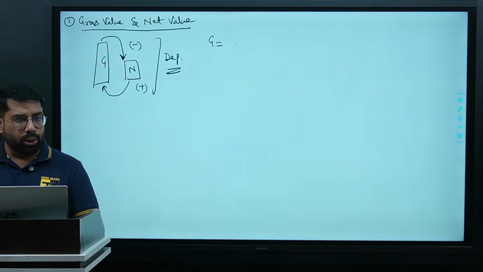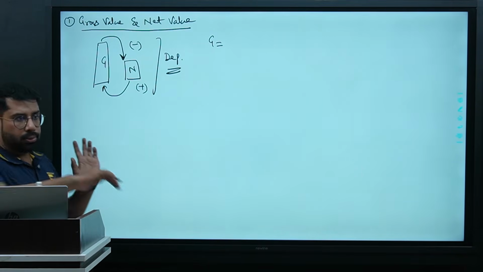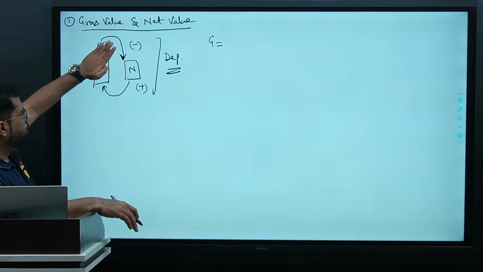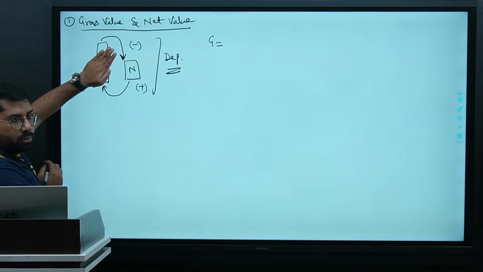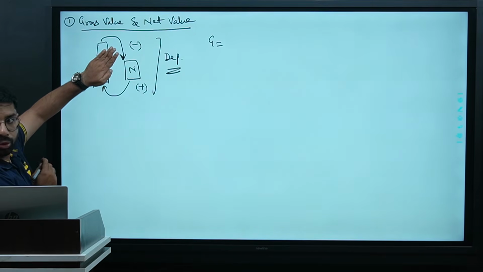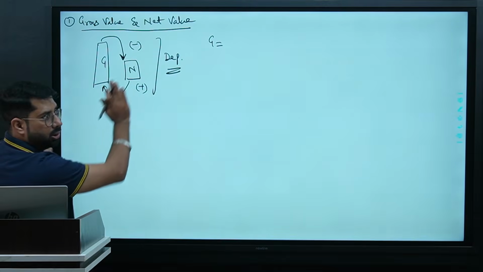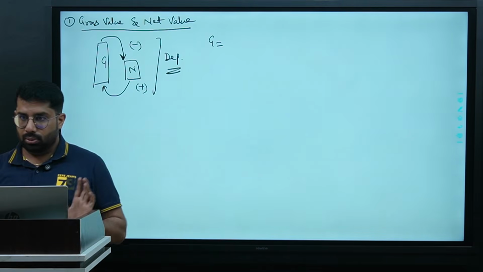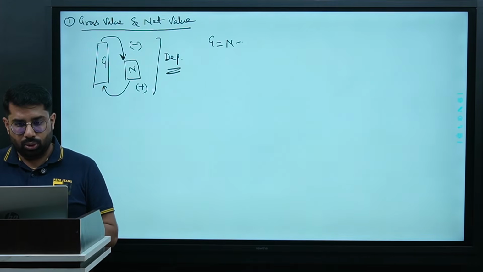So gross value equals what? Look, I'll tell you one very simple thing. Whichever value you want to find out, cover that. Look at this screen, please. Cover that value. If you have to find out gross value, cover it. Formula will be net plus depreciation. If I ask you to find out the net value, gross minus depreciation. Very simple thing. No scope of confusion. Chalega? Gross will be equal to net plus depreciation. Net will be equal to gross minus depreciation.